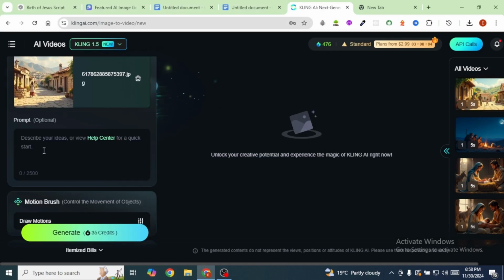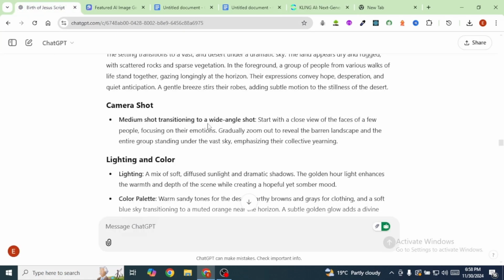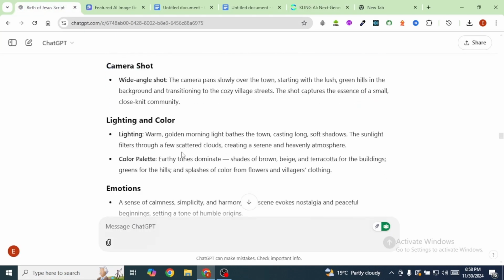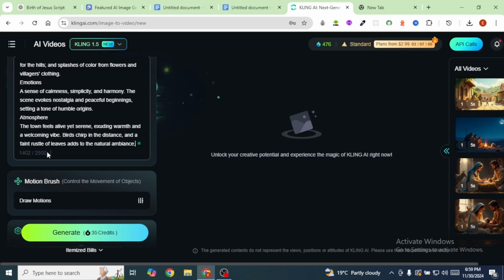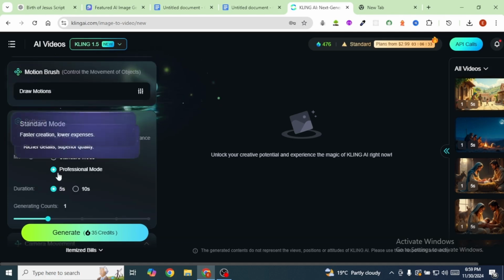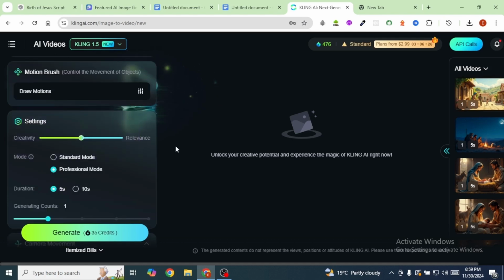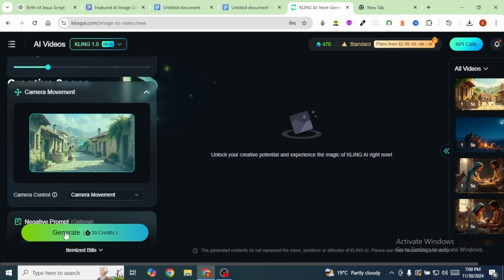And once it has been uploaded, you can go ahead and input a prompt describing your ideas. So I'm going to input a short prompt. I'm going to copy it from ChatGPT. Your prompt should not be more than 2,500 words. Under settings, I'm going to go with the professional mode, and you can only select the professional mode if you're on the paid version. Down here, I'm going to click on generate, and my video is going to be generated.